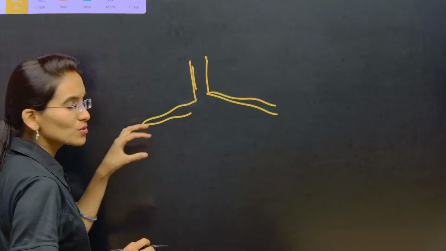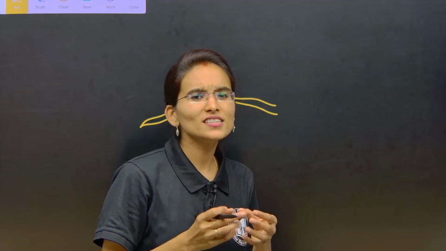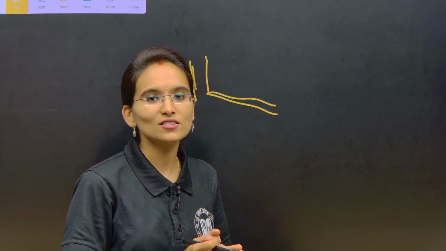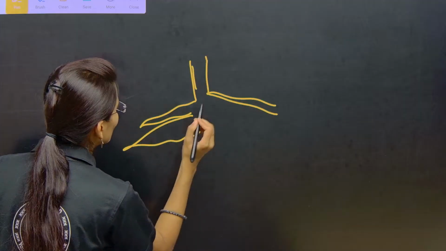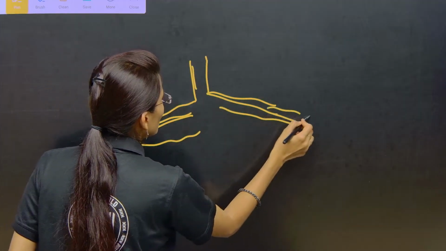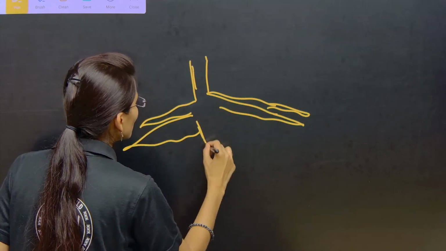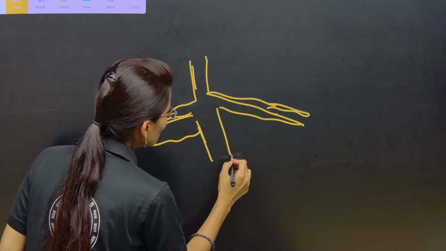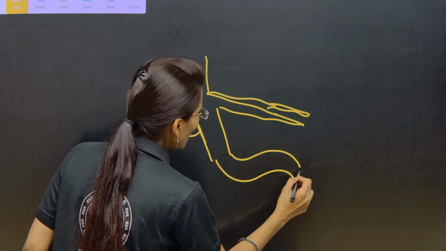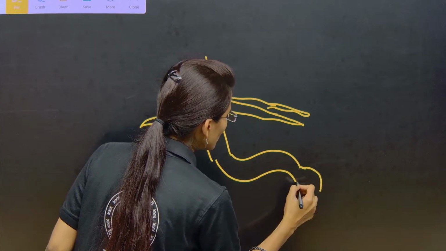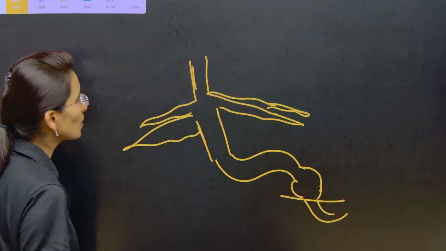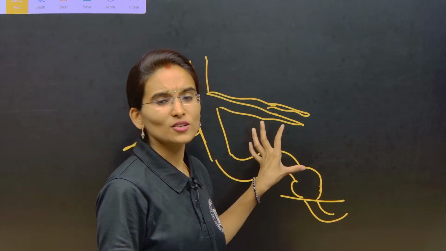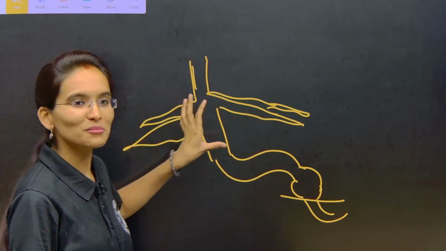Usually they are not this broad, they are very fine thread-like tubules, but I am drawing it this way so that you understand. Next, it opens into the ileum, then the colon, then the rectum, and is excreted through the anus. Just understand this view, it is not that good, but try to understand the concept.